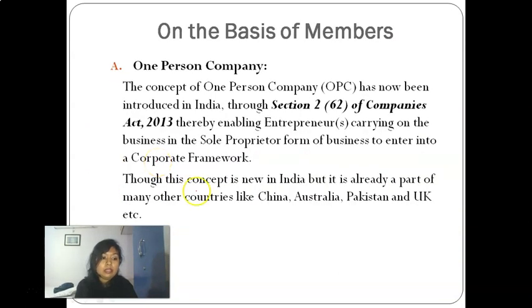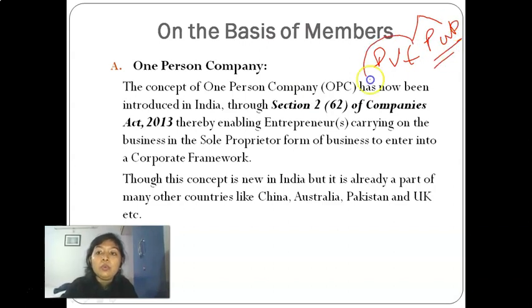Now, next is on the basis of members: how the companies are being divided. We have already said it is OPC, private company and public company. But just because it is on the basis of members, I am saying this. Otherwise, all the companies that we are going to discuss further will come under only two categories, that is private and public. No company will go beyond this.